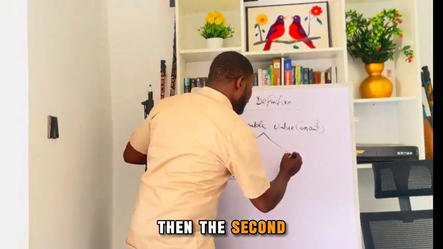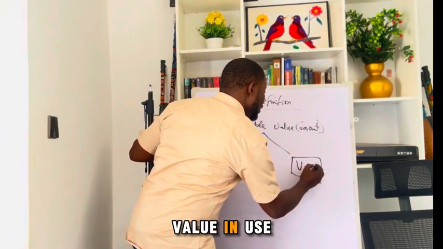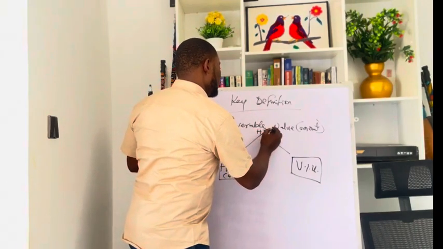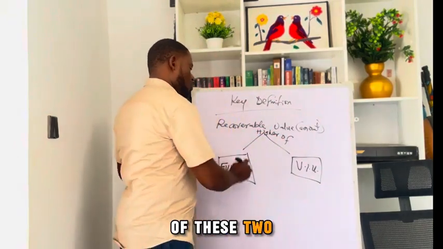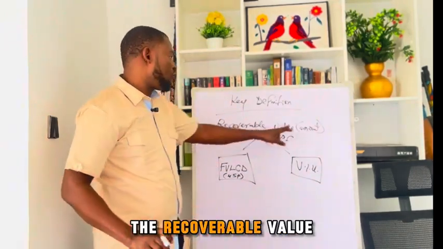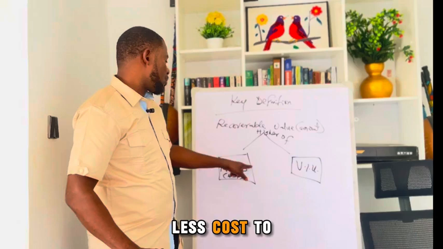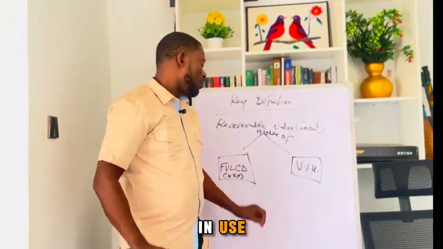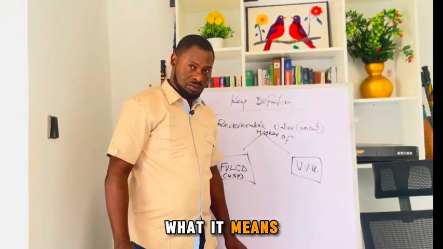Good. Then on the other hand, you also have what we call value in use. So we're looking at the higher of these two. This is what the recoverable amount is. The recoverable amount is the higher of two things: the fair value less cost to sell, or fair value less cost of disposal, and the value in use. Now I want to explain clearly what the two of these mean.